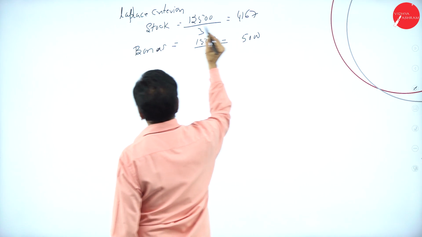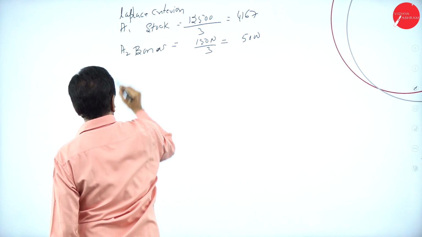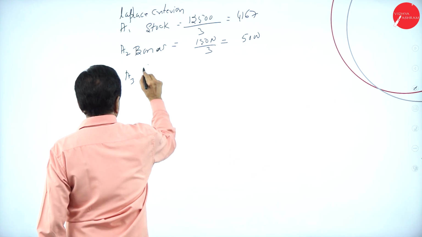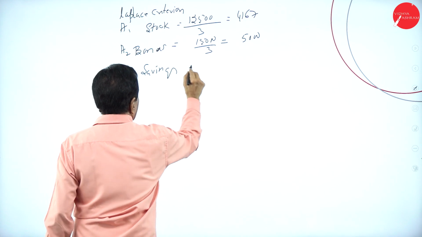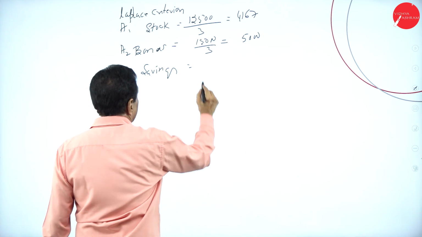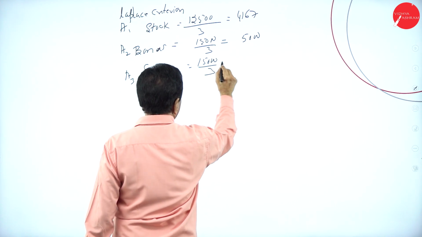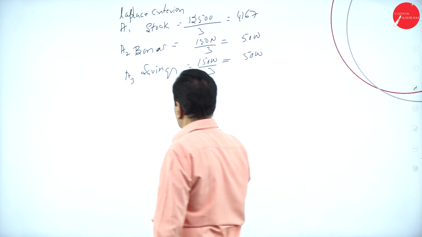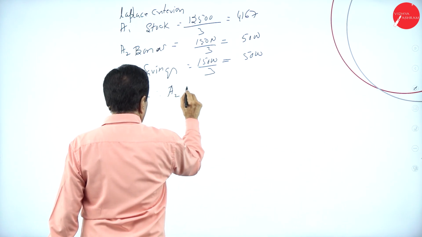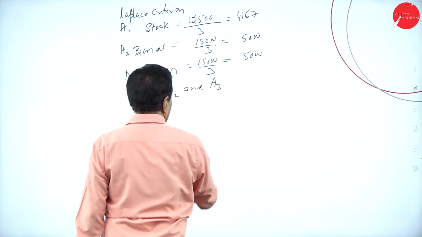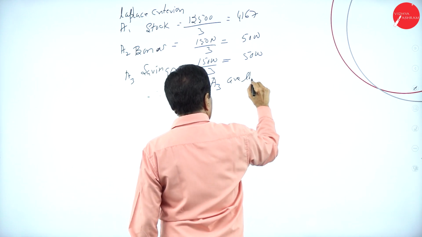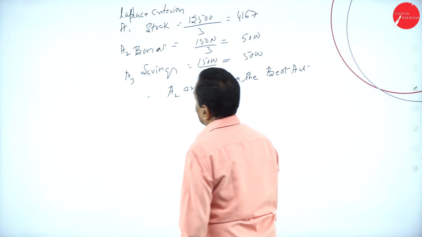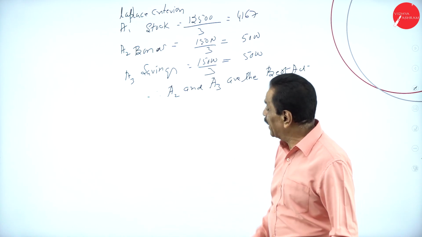This is A1, this is A2, A3 alternative. Savings. How much savings are there? 15,000 divided by 3, 5,000. Which is the highest one? A2 and A3. Therefore, A2 and A3 are the best act. Highest is this one.